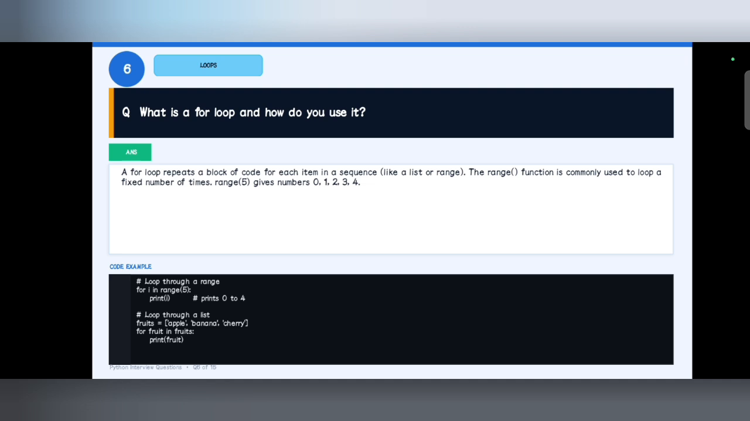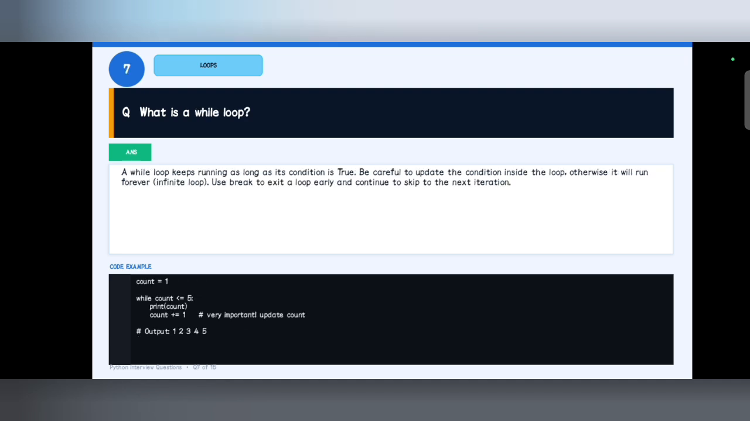And below we can see loop through a list. Here we will execute using the list instead of range. We can see that fruits have apple, banana, cherry, so it will execute 3 times because fruits have 3 values.